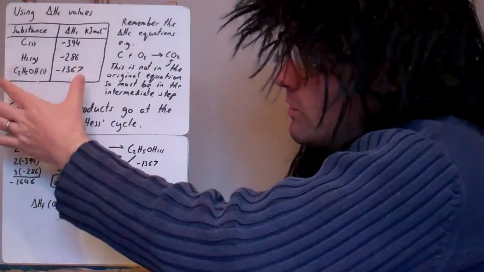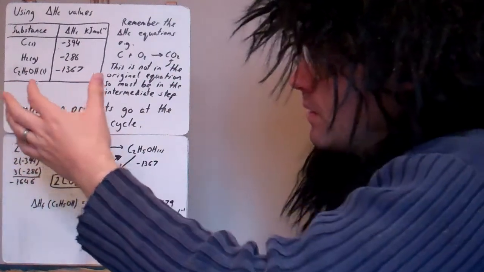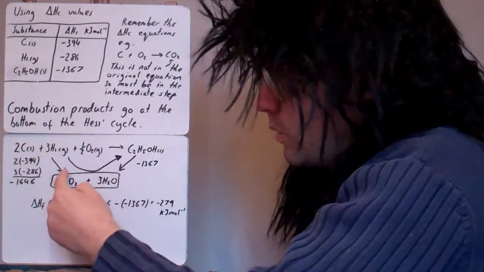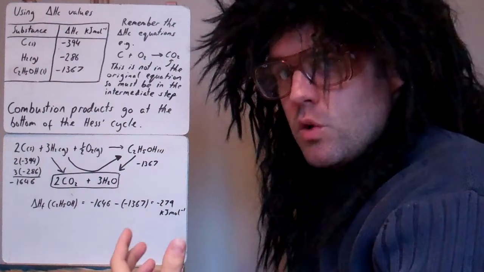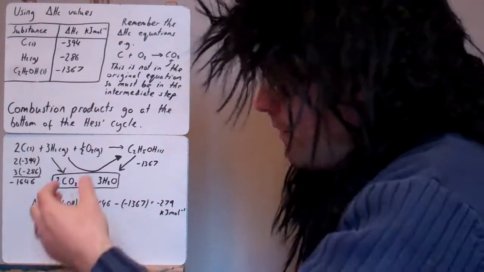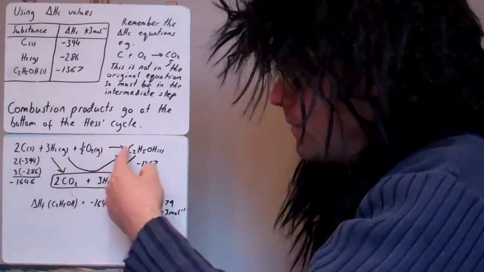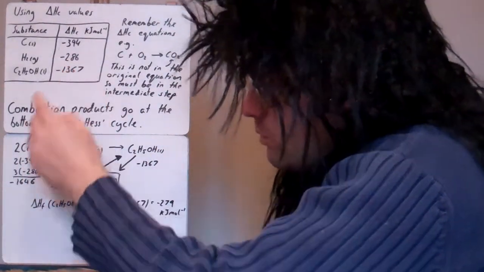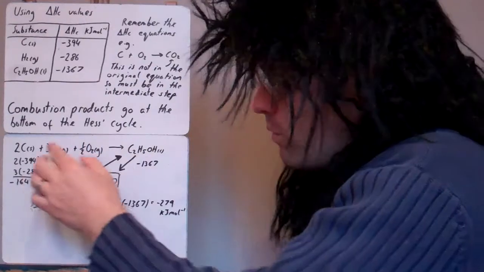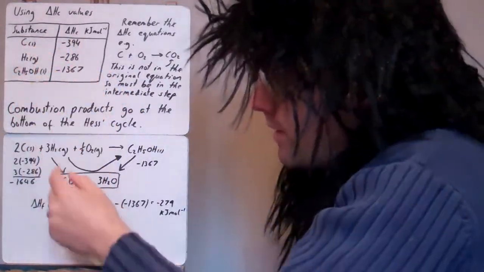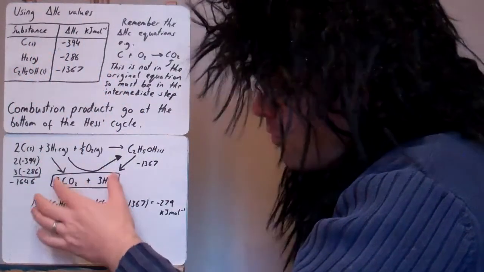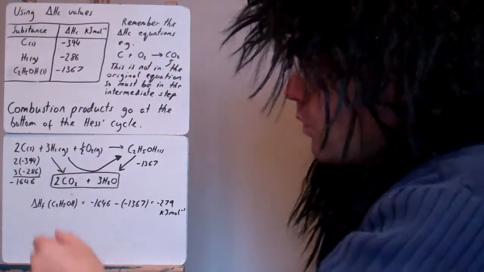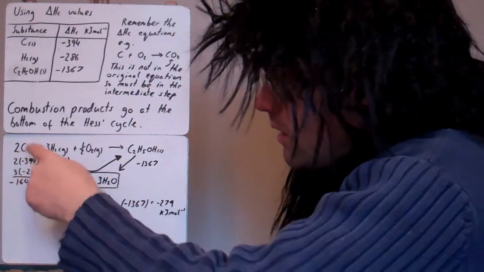Whenever you get combustion values like this, it's the combustion products which go down here at the bottom. The reaction you want to find out about, the enthalpy change you want to find out about, just goes along the top here. In this case this isn't combustion, so it's irrelevant what this is, but the combustion products would go down here. So when I combust carbon, I make carbon dioxide.